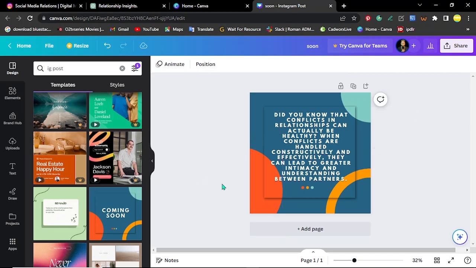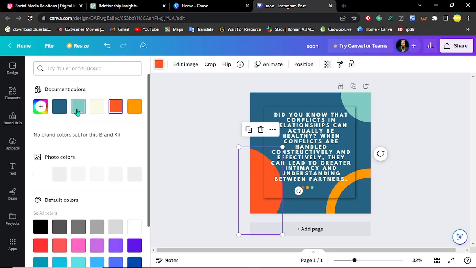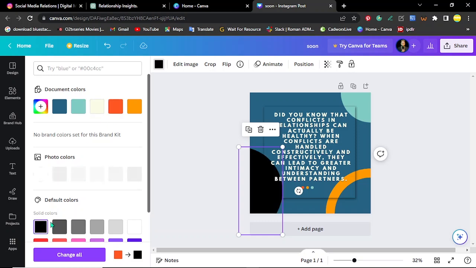Then you can actually decide to change them. So I can actually do this instead, or choose black instead. It depends on you or on the stuff you want to do.